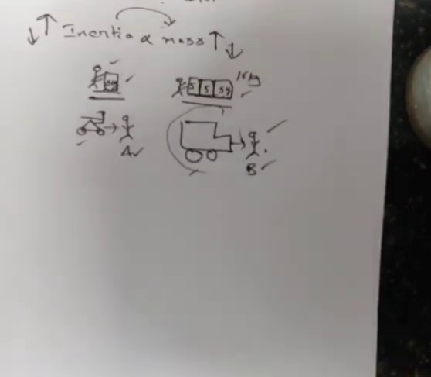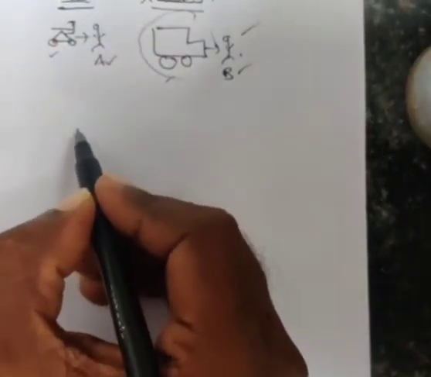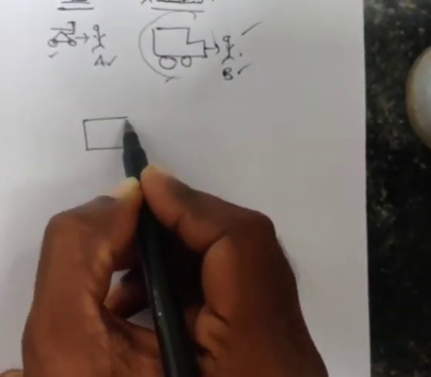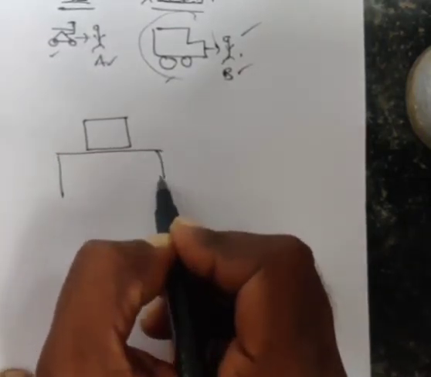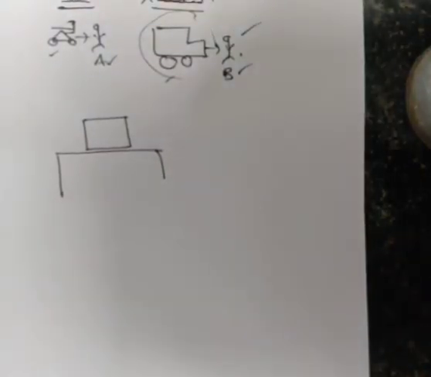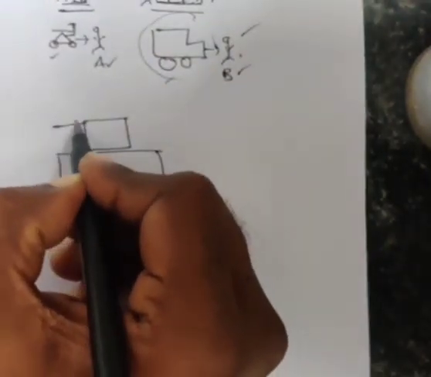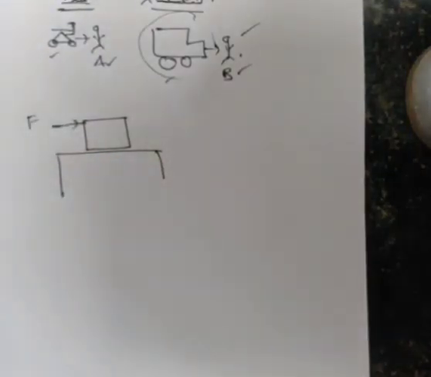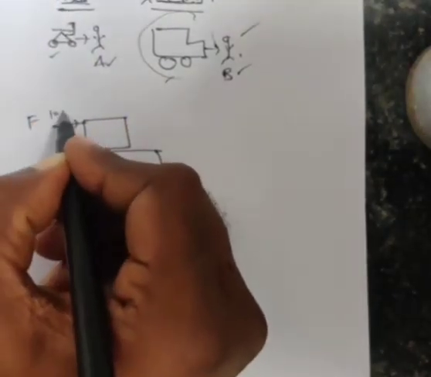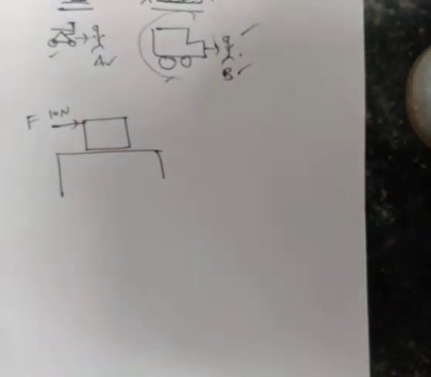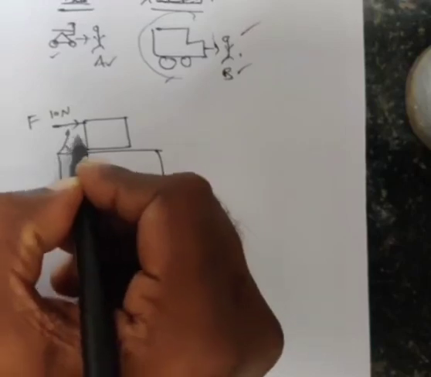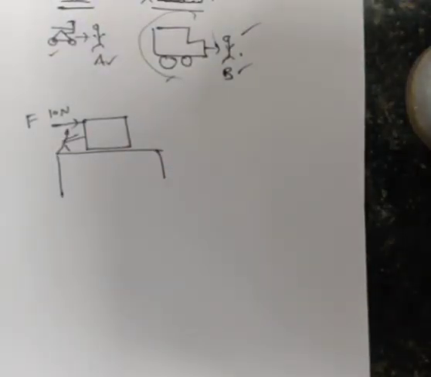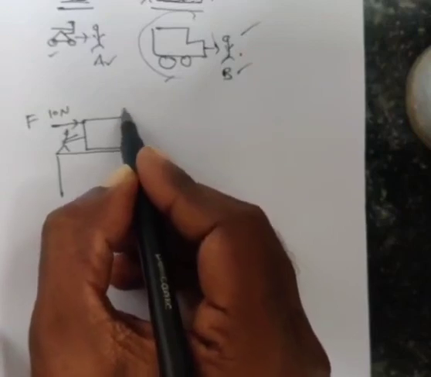Let's take one example which was given in our textbooks to solve a problem. There is a block which is placed on a horizontal table. Now they are applying some force. Applied force is always denoted with capital F. Force's SI unit is newtons. So 10 newtons of force is applied by a person on the block like this. Now the block is moving in this direction, let's suppose.